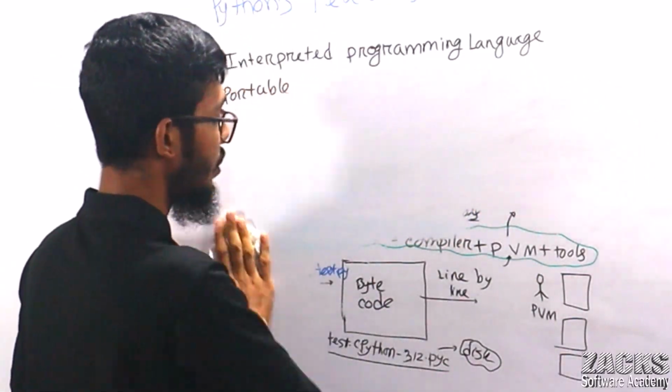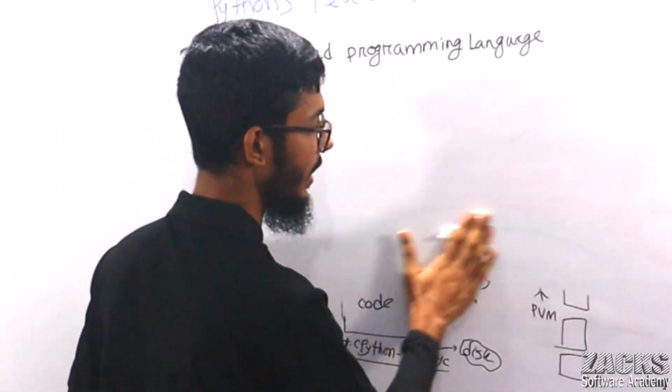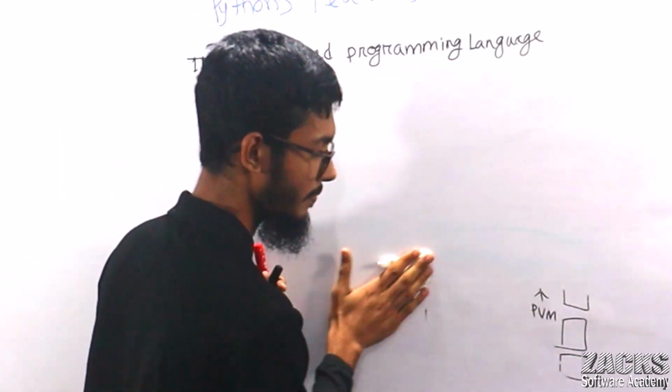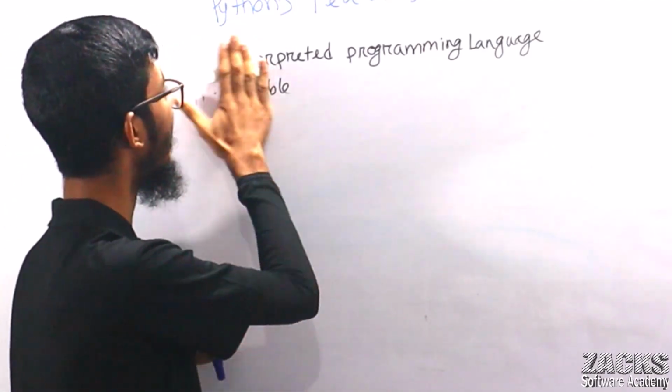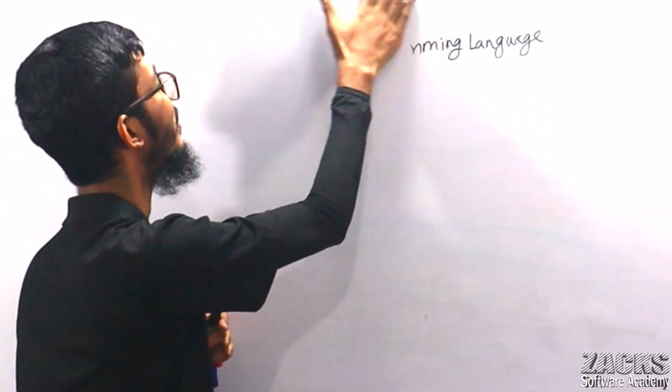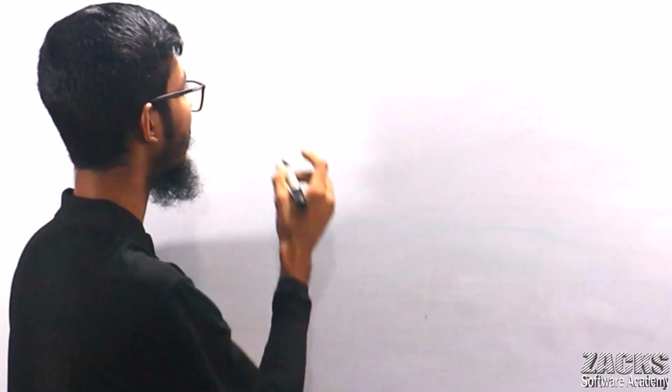Now another point. Right now you can ask, okay sir, I know Python is a powerful programming language, everything is fine, but is there any limitation of Python? Yes, there are some limitations of the Python programming language.